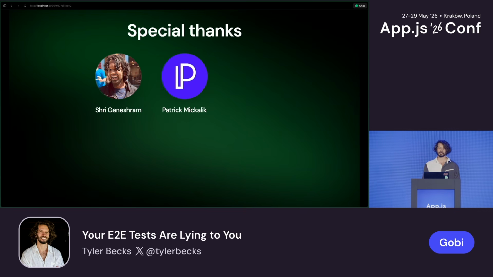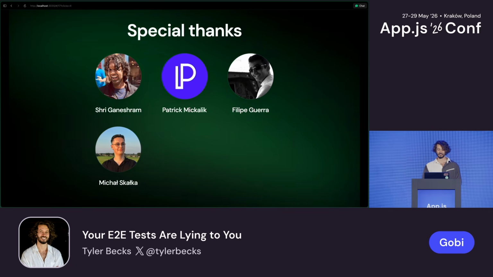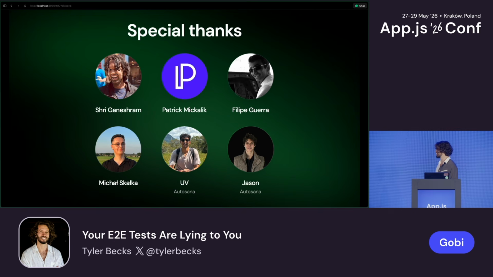Patrick has been trudging through the testing with me and working on Maestro and Autosana. Philippe, another engineer that worked with us, an incredible engineer, was working and trudging through these end-to-end tests. Mihao is helping me set up this call and this talk. Special thanks to Mihao. And special thanks to UV and Jason. These are two of the co-founders of Autosana, and these guys are really responsive. I've given them feedback, and every single thing I've told them they've implemented. It's amazing to see how fast these guys can move.